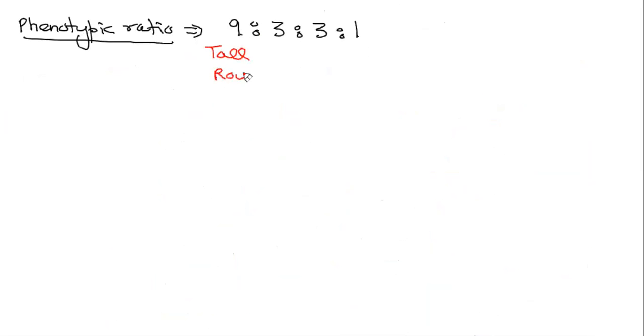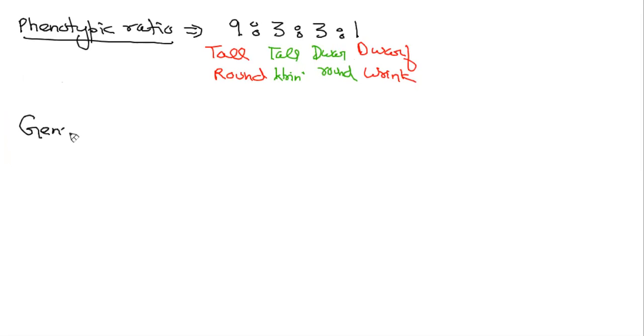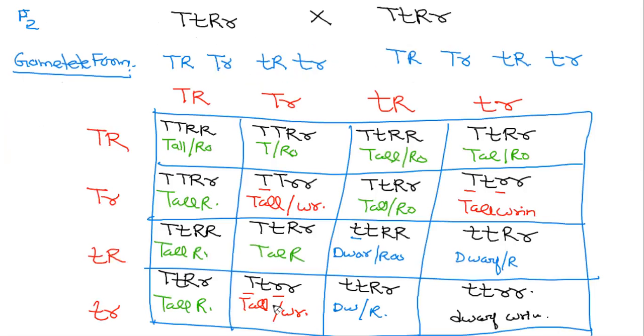Tall round, tall wrinkled, dwarf round, and dwarf wrinkled. These are the new traits which are found here. On the other hand, if we try to find the genotypic ratio, then now try to find those having the same genotype. Easy but lengthy.